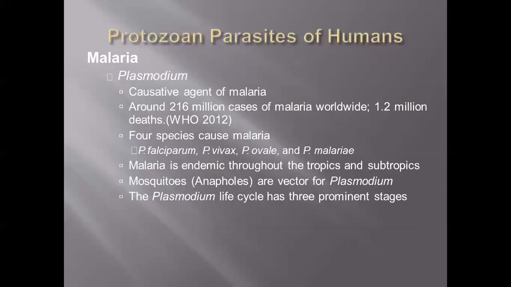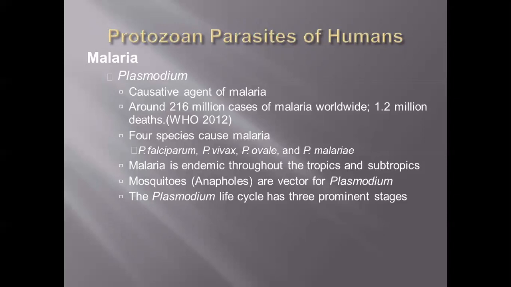Then among the protozoan parasites of humans, we come to our main topic, malaria. Plasmodium species are the causative agents of malaria, with around 216 million cases worldwide and 1.2 million deaths. Four species cause malaria: Plasmodium falciparum, Plasmodium vivax, Plasmodium ovale and Plasmodium malariae. Malaria is endemic throughout the tropics and subtropics. Anopheles mosquitoes are the vector for Plasmodium.